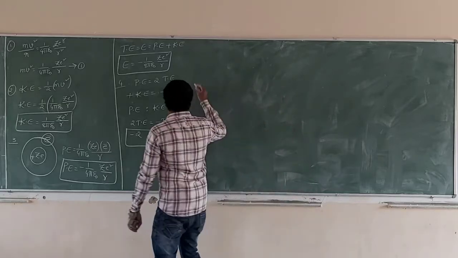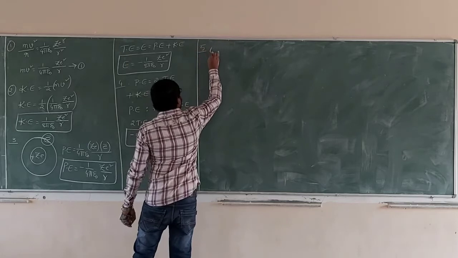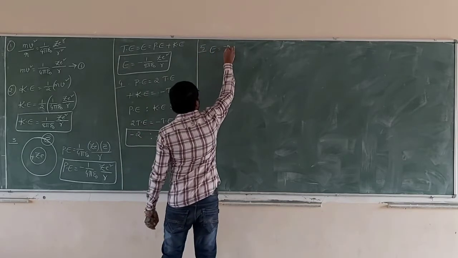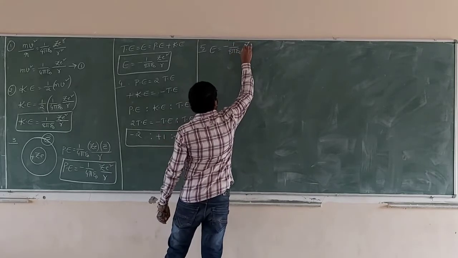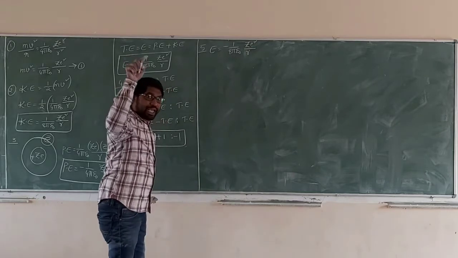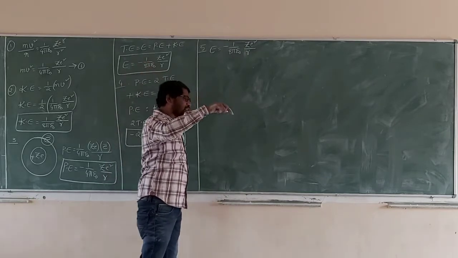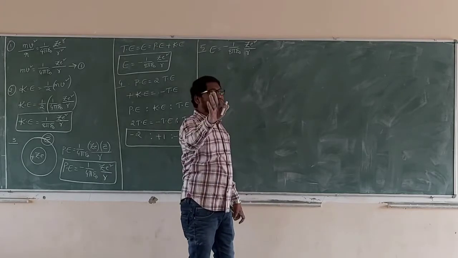Now we go for the fifth one. See carefully. Total energy is equal to minus (1/8πε₀) Z e²/r. From the total energy we have to calculate the total energy in terms of the basic quantities.